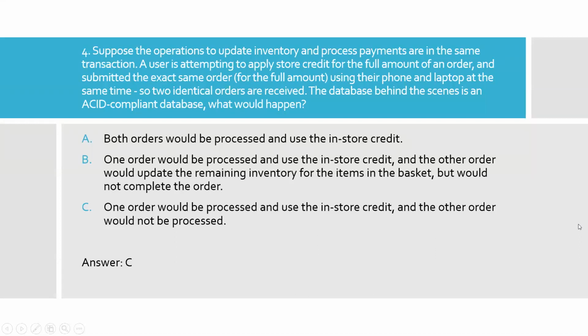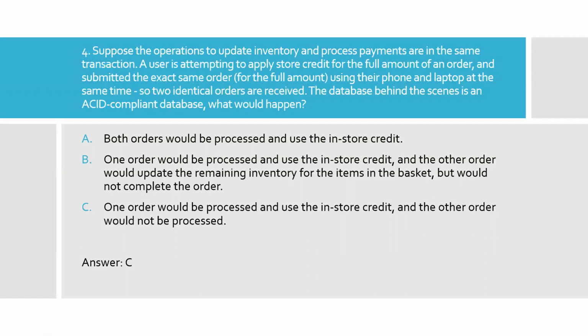Question 4. Suppose the operations to update inventory and process payments are in the same transaction. A user is attempting to apply store credit for the full amount of an order and submitted the exact same order using their phone and laptop at the same time. So two identical orders are received.